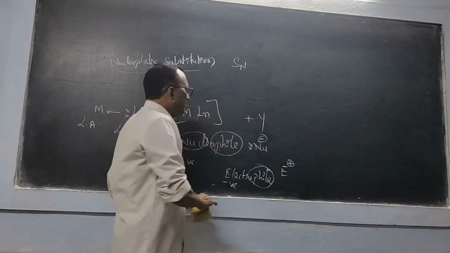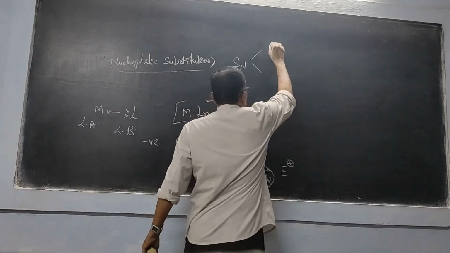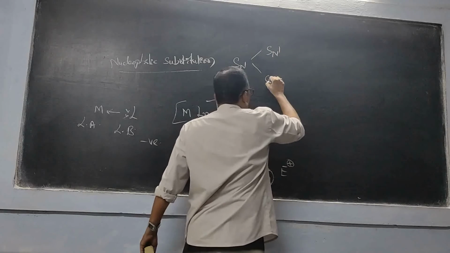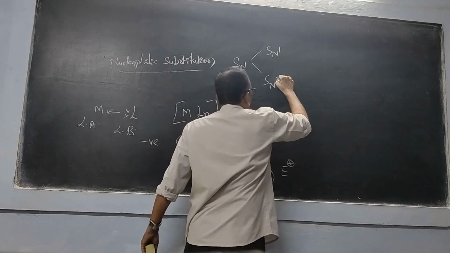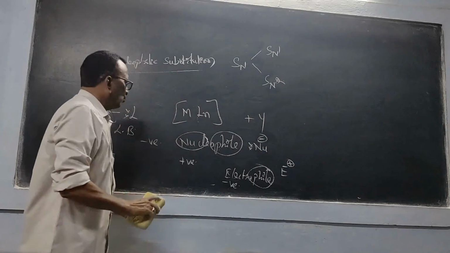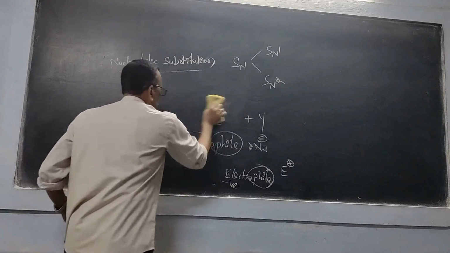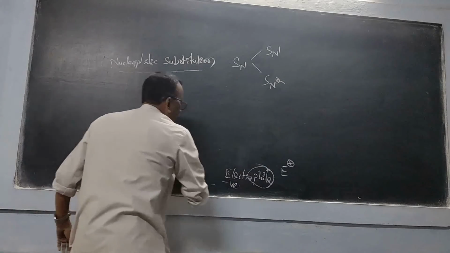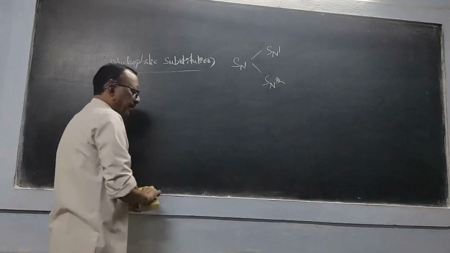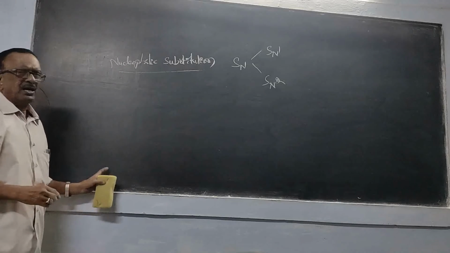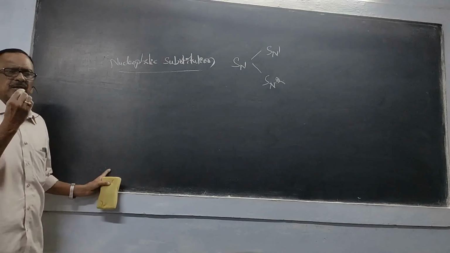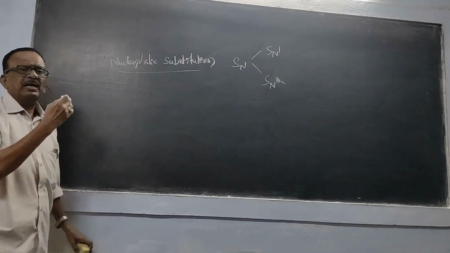Nucleophilic substitution is of two types: SN1 and SN2. Those two numbers we have to understand. The majority of chemical reactions do not occur in a single step. They occur in multiple steps.